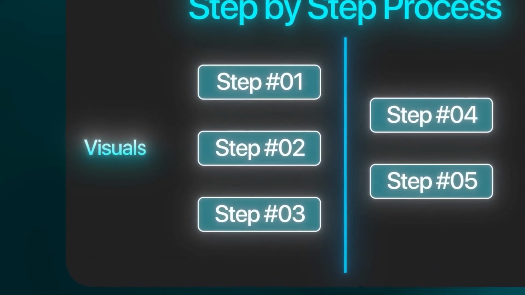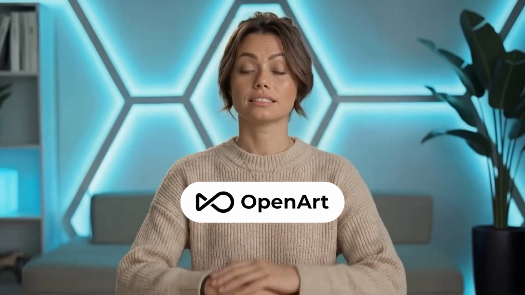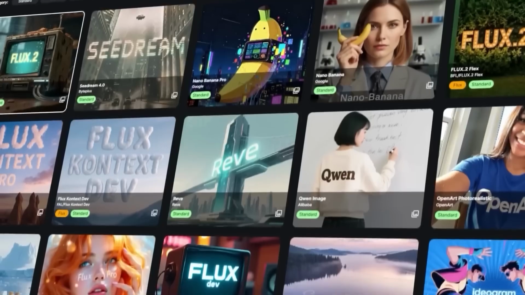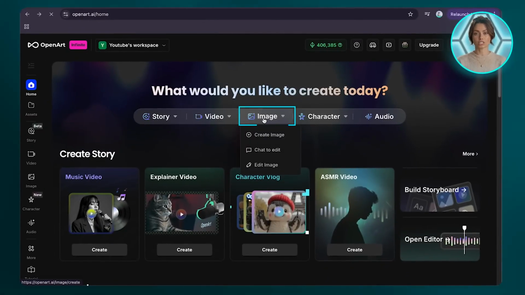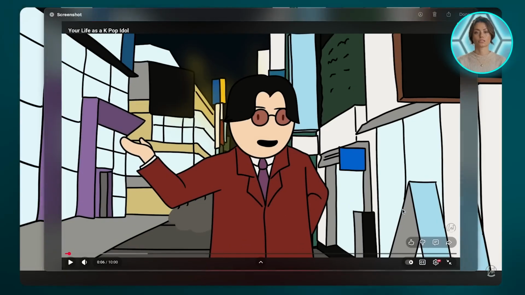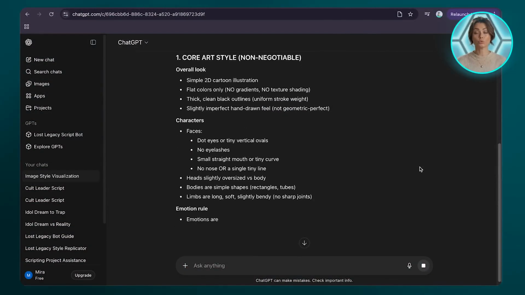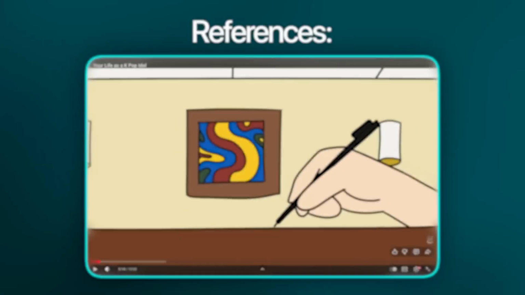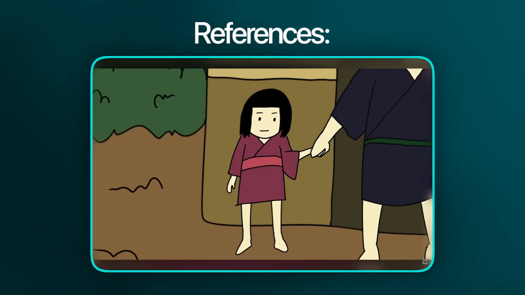Now that the script is ready, we can move on to the next step, which is creating the visuals. We will be using OpenArt for all our generations, since it is the best all-in-one platform with access to every model. So head over to OpenArt and click on Image to get started. The first thing I do is to gather visual references. I screenshot a few images from any of the Lost Legacy videos, so ChatGPT can understand the exact style, colors, and composition we want for our animation. These references help the AI generate consistent characters and scenes that match the look we're going for.